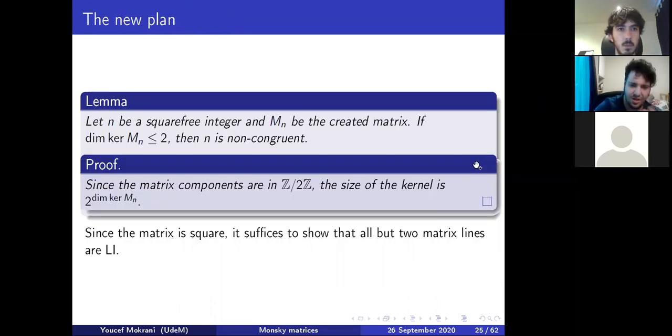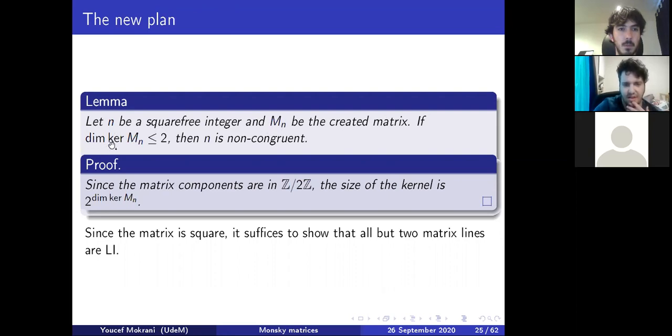So now that we have our matrix lines, let's go back to the congruent number problem. Every single result I'll be saying right now can be generalized to every single elliptic curve. Anyways, let n be a square free integer and Mn its Monsky matrix.